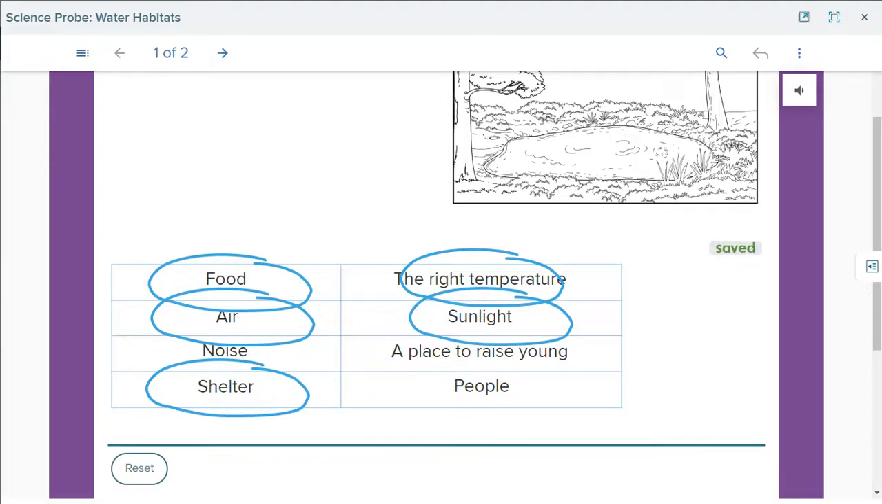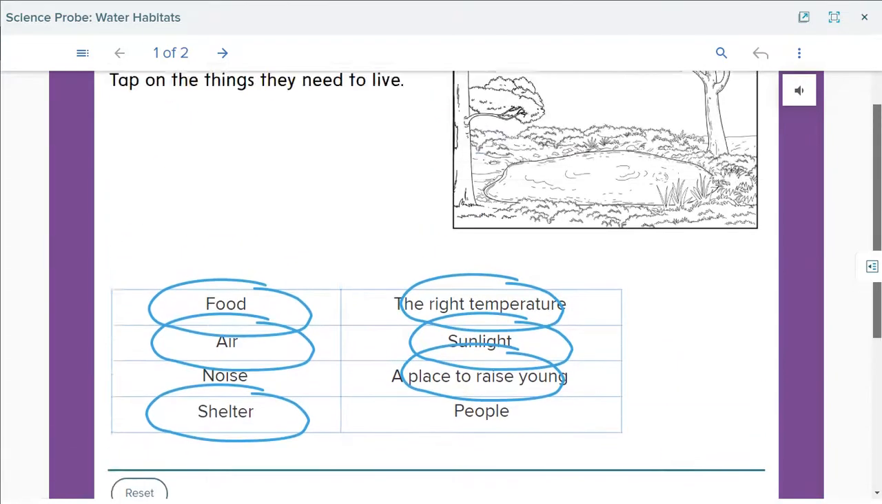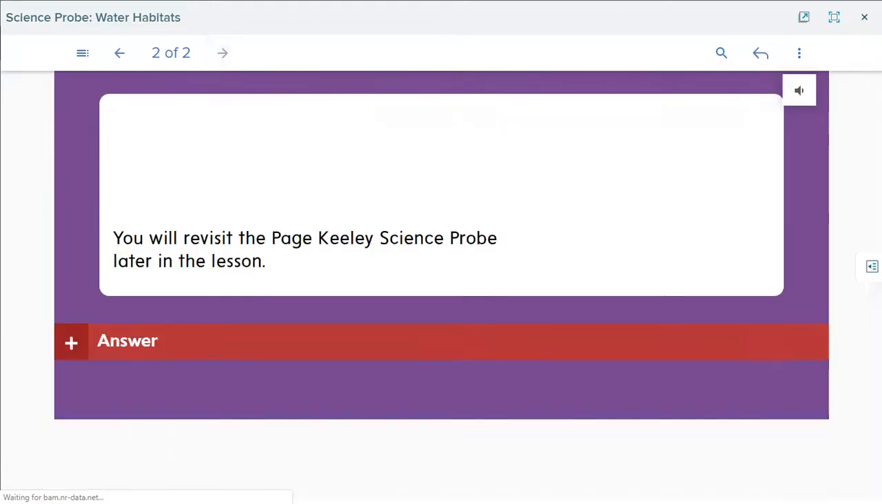Do they need a place to raise their young? They do. Do they need people? Do fish, sharks, octopus, any living thing in the ocean, do they need people? They don't. Yes, absolutely, they don't need us. Okay.